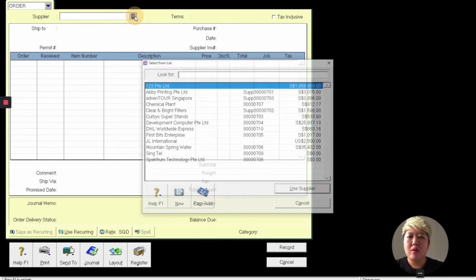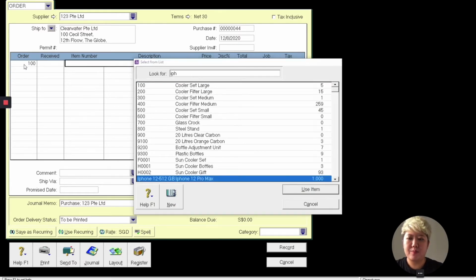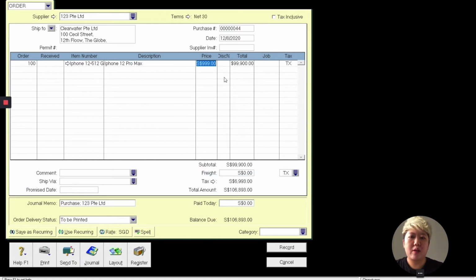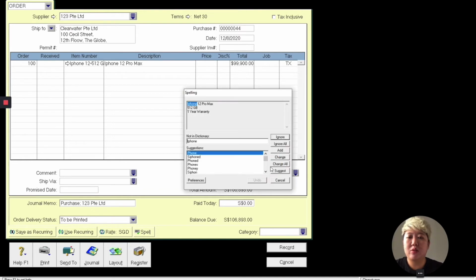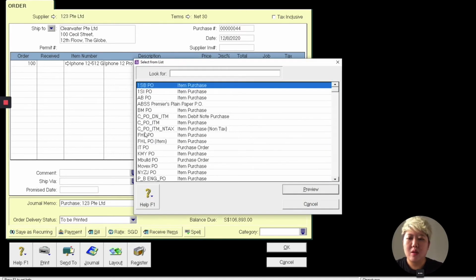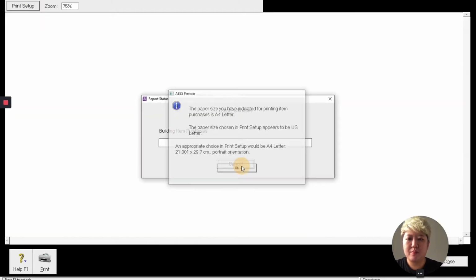Now I raise a PO to 123. I want to raise 100 pieces of iPhone. And the price I get from my last purchase price. After that, straight away I can print out as a PO. Before that, the system will ask me, do you want to record it? Just click yes. And let's see the standard sample PO. There you go.